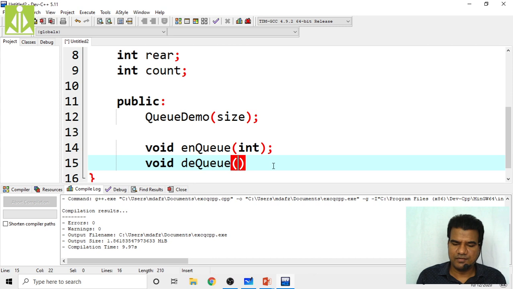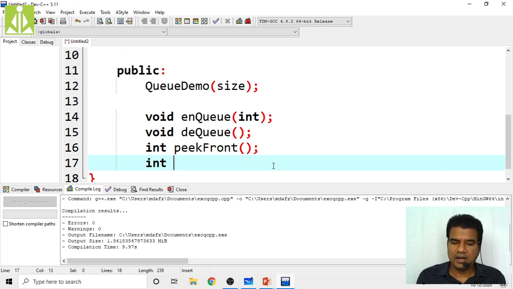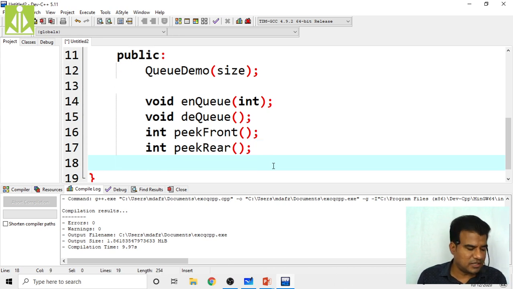So dequeue won't take anything. Next we have peek front. As we are doing integer implementation, peek front will return an integer value, and peek rear will also return an integer value.